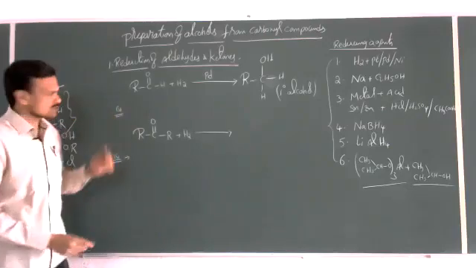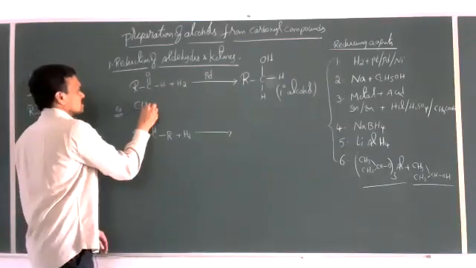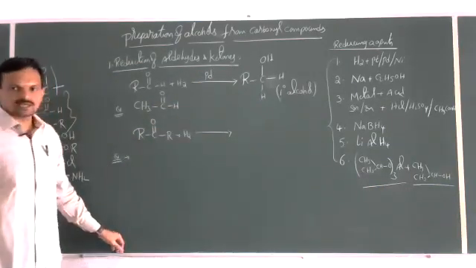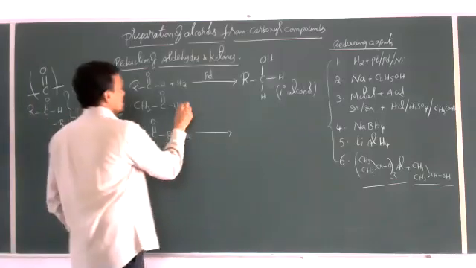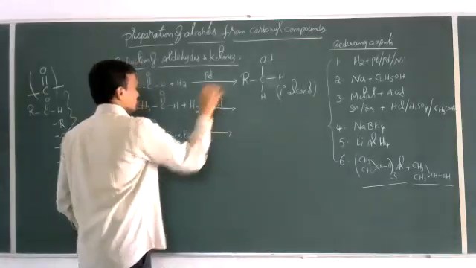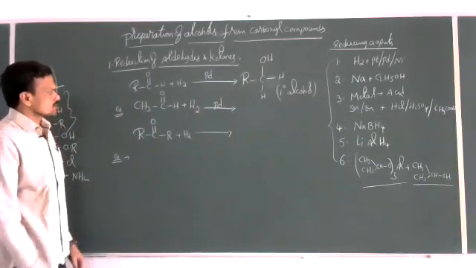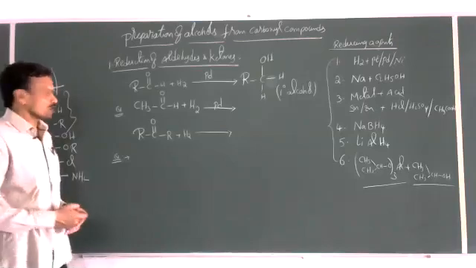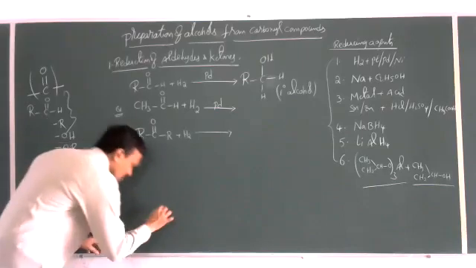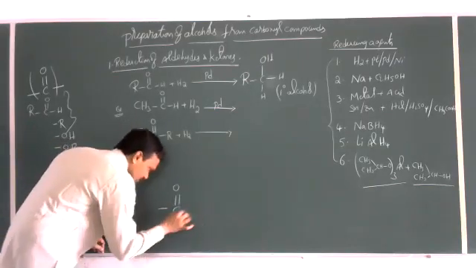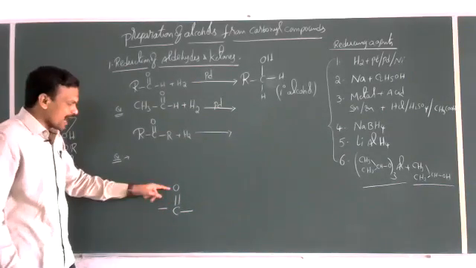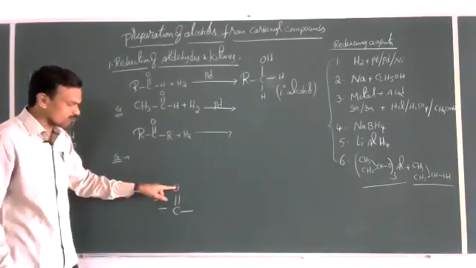Let us take an example for this. CH3CHO, acetaldehyde. So acetaldehyde plus hydrogen in the presence of palladium. If you observe clearly, the overall process that takes place is that in the carbonyl group we just break the pi bond between carbon and oxygen, and add two hydrogens, one to carbon and one to oxygen.